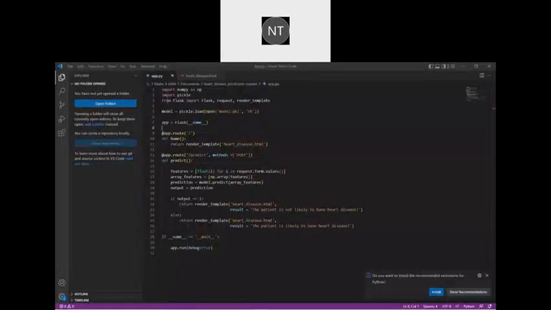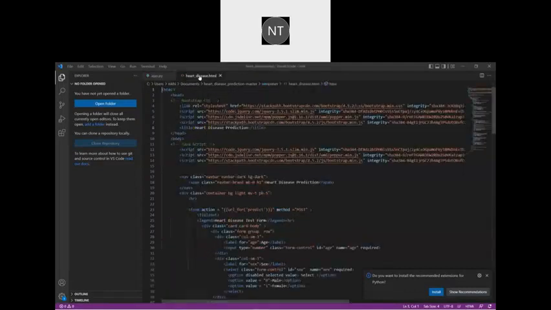And we coded some app code, and this is the app code of our project. We took the backend from Flask, and as you can see, if the output is equal to 1, it will return that the patient is not likely to have any heart-related diseases, else it will show the result that the patient is likely to have any heart-related disease. And we created a web page. It is the HTML code of our web page.